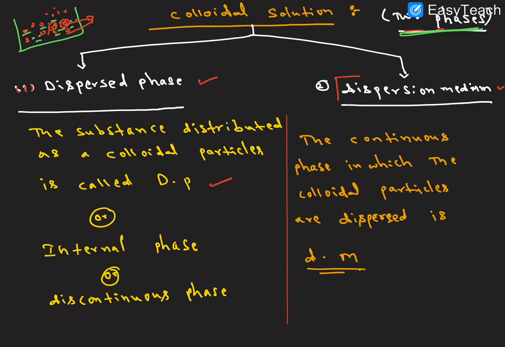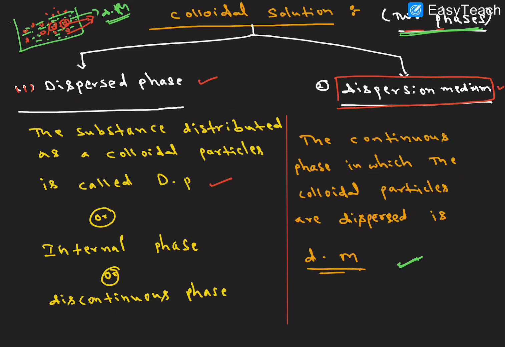Right, next is the dispersion medium. These green particles are called the dispersion medium, while the red particles are the dispersion phase. What is the dispersion medium? The continuous phase in which colloidal particles are dispersed is called the dispersion medium.